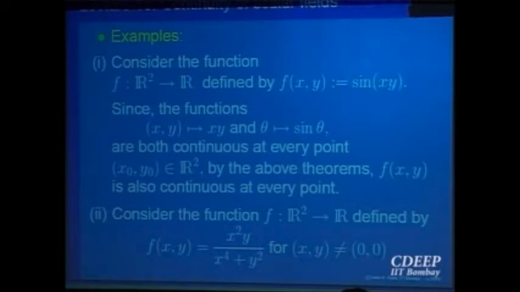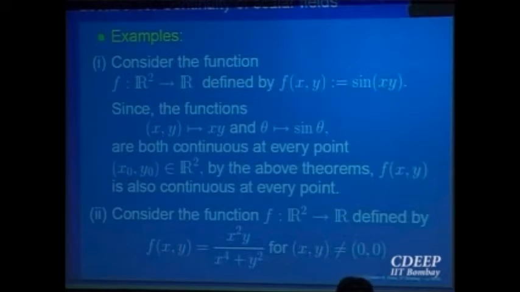Why do you guess it is infinite? The numerator, you can think of it as x squared into y, right? So you can think of the degree of the numerator as 3, in two variables, and the denominator is 4. So as you come to (0, 0), the denominator will tend to blow up. So the limit at (0, 0) probably does not exist. So how do I prove that the limit does not exist at (0, 0)?